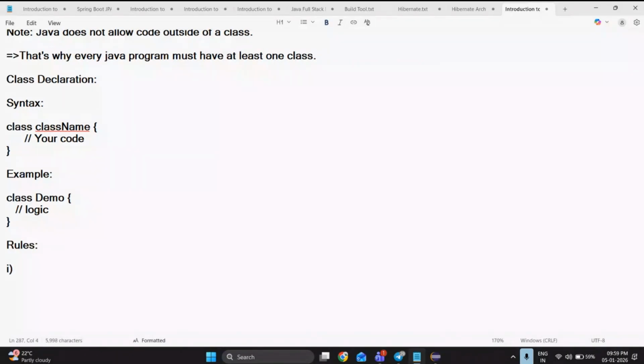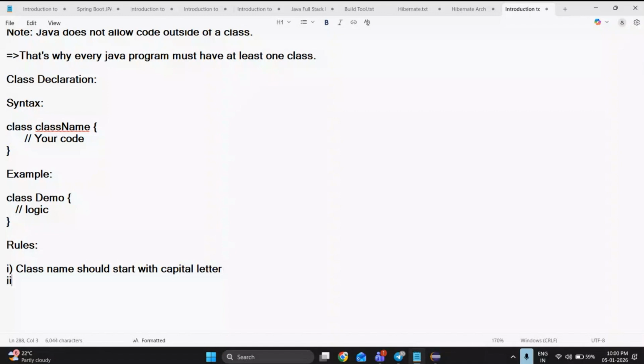The class name should start with a capital letter, followed by small letters. This is the best practice I can tell you. The class name should start with a capital letter, then the remaining words can be small letters. I can say this is the best practice ever.